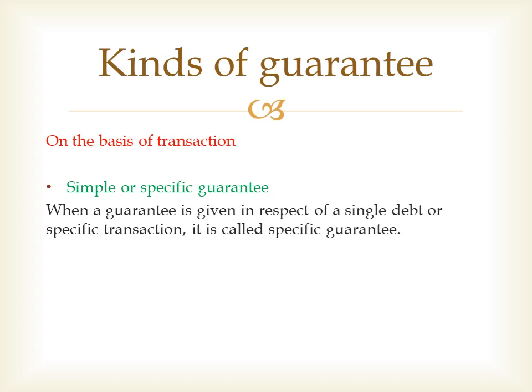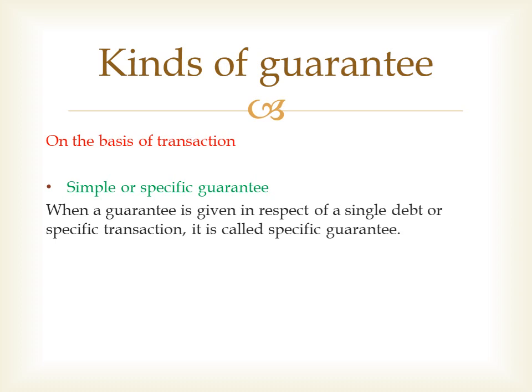For example, X sells 2 cars to Y for rupees 1 lakh on the guarantee of Z. The price is to be paid within 2 months. Y pays the price within 2 months. So this is a specific guarantee because all the cars are sold by one transaction and this contract will come to an end with the payment of the price. So specific guarantee comes to an end when the guaranteed debt is duly discharged by the person or the promise is duly performed.